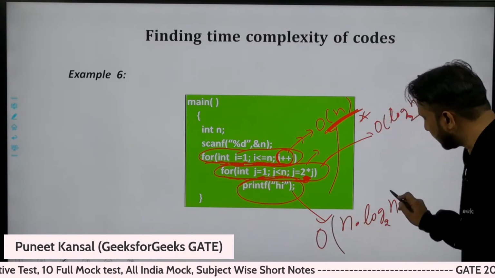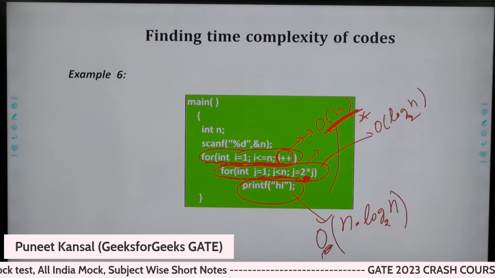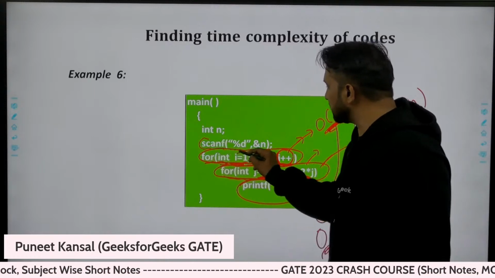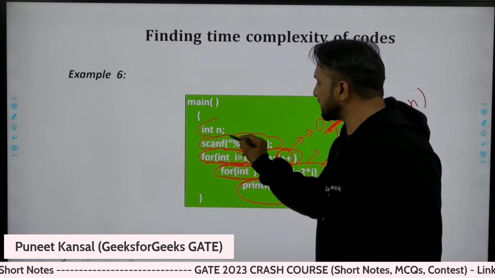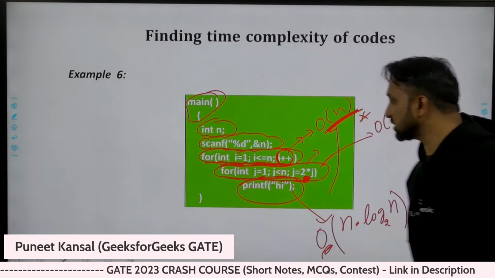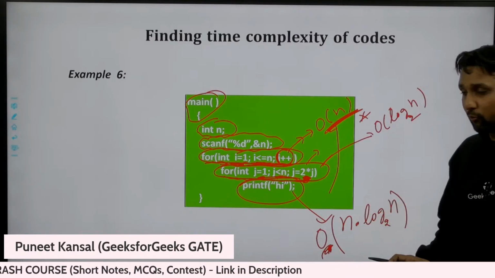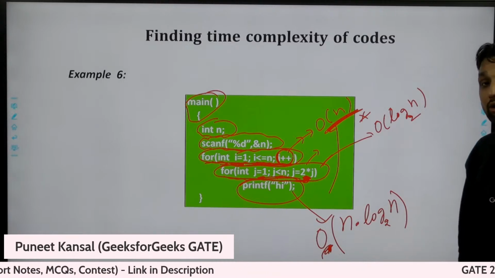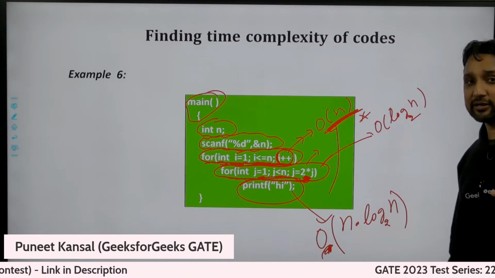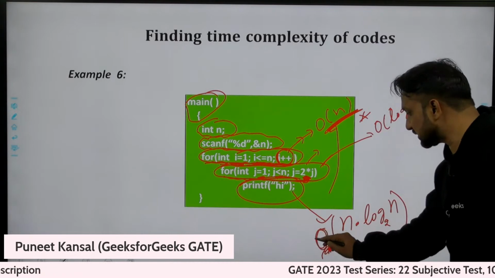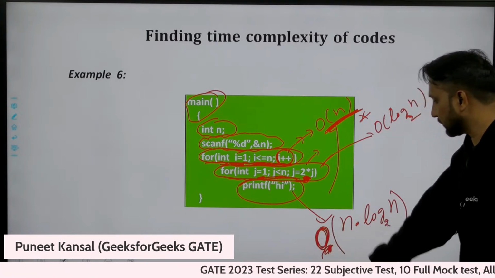Asymptotically, approximately. Why am I saying approximately, asymptotically? Because I'm not counting these constant factors. Whenever I say asymptotically or approximately, that means I'm not telling the exact time complexity. I am removing the lower order terms and constant factors, if you are using this symbol.